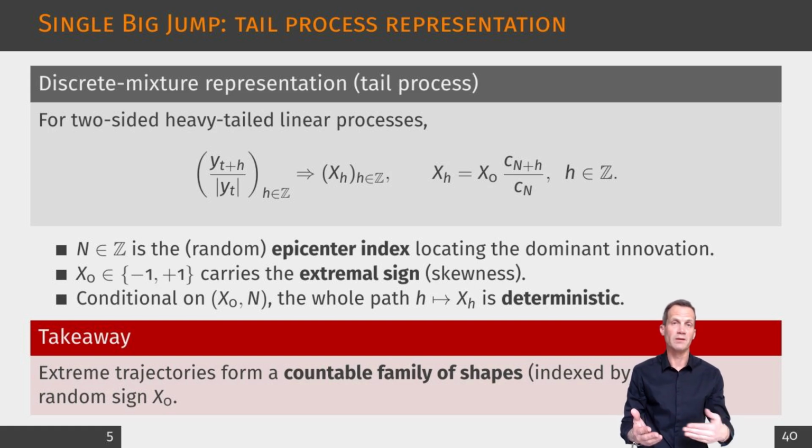Conditional on the pair, the extremal sign and the epicenter, the entire limiting path becomes deterministic. Each maturity h is obtained by multiplying the sign by a simple ratio of moving average coefficients. So extremes generate only a countable family of possible shapes, indexed by n plus a random sign. This is exactly why bubble crash patterns can be classified. Once you know which epicenter is active, the extreme trajectory is essentially pinned down by the linear coefficients, and randomness remains only through the discrete choice of n and the sign.